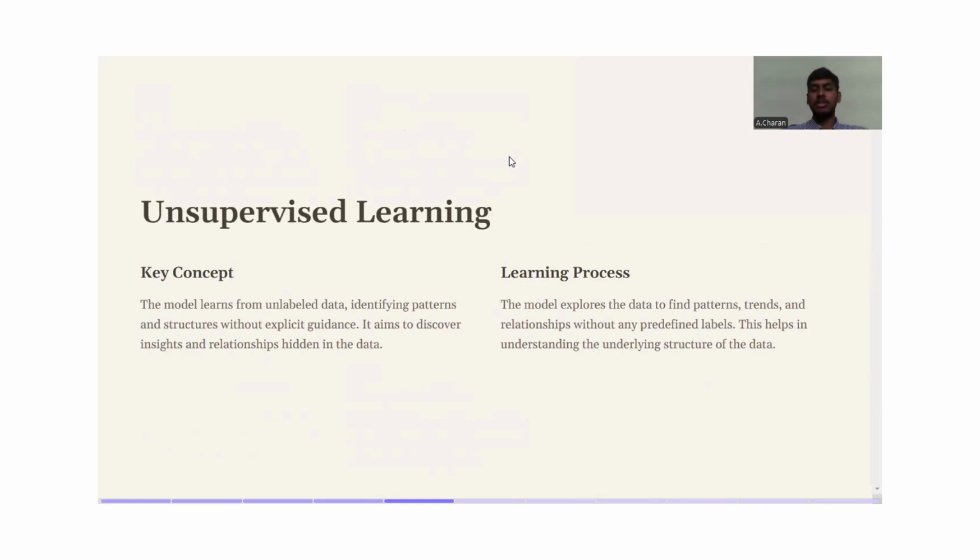The learning process. The model explores the data to find patterns, trends, and relationships without any predefined labels. Means the model evaluates the outputs based on the inputs given without any previous set of inputs and outputs as a data set. This helps in understanding the underlying structure of the data. Means the model always helps to find the relationship or structures between the inputs and outputs.